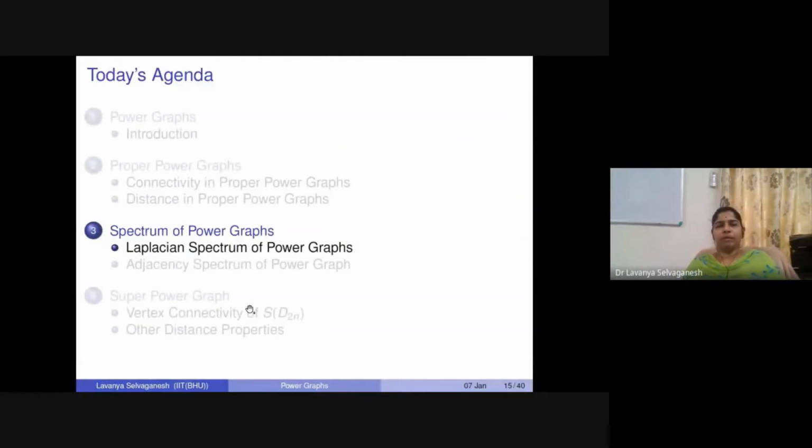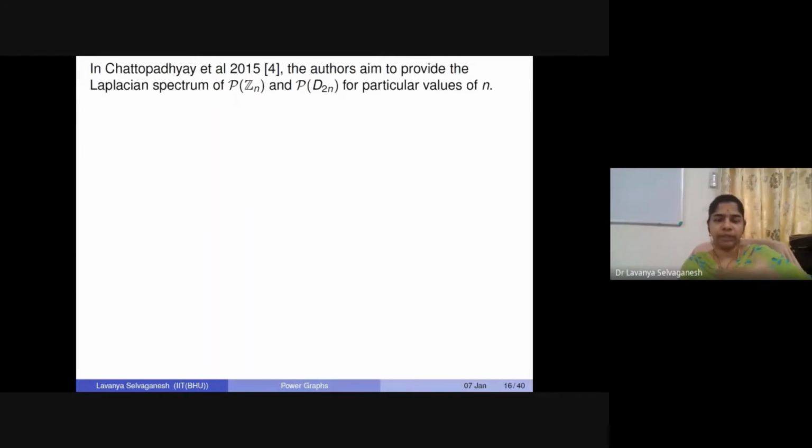Next, we want to talk about our favorite topic of spectral graph theory. That means we want to talk about power graphs and their spectral properties. What about the adjacency spectrum or Laplacian spectrum or any other possible spectrum? First we'll begin with the Laplacian spectrum. Why? Because the Laplacian spectrum was studied before the adjacency spectrum for power graphs especially.